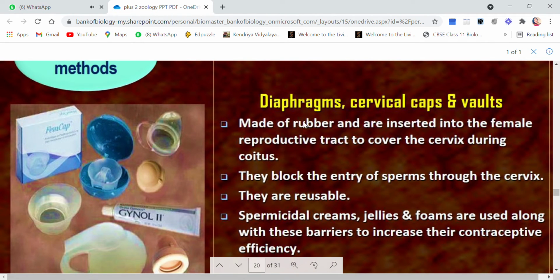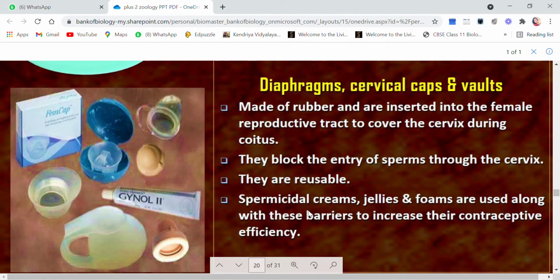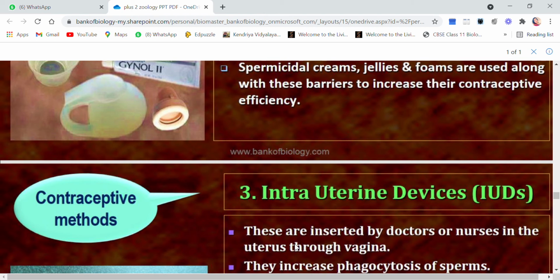Diaphragms, cervical caps and vaults are made of rubber and are inserted into the female reproductive tract to cover the cervix during coitus. They block the entry of sperms through the cervix. They are reusable. Spermicidal creams also can be used. Spermicidal means creams which will kill the sperm. Jellies and foams are used along with these barriers to increase their contraceptive efficiency. So these are the various barrier methods.